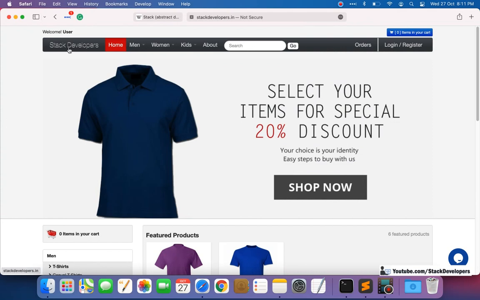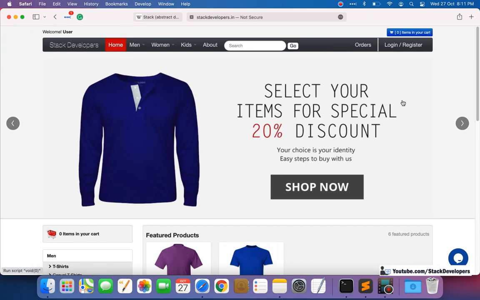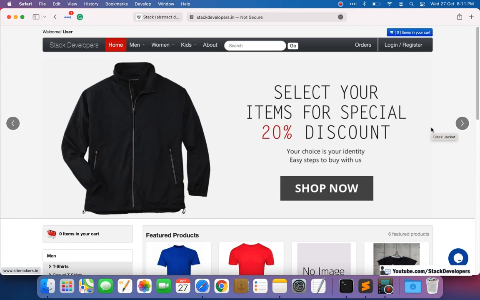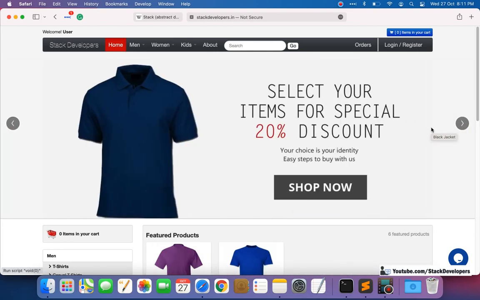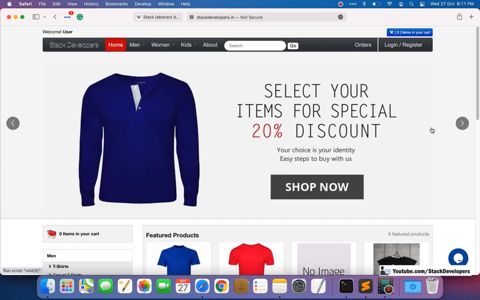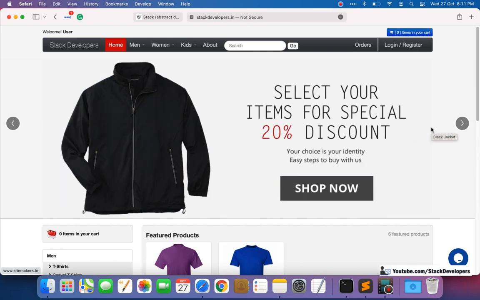Like in our Laravel e-commerce series, we are building the design first, only then can we have the functionality. I get the design from some of my friends, and after that I am able to integrate the functionality.